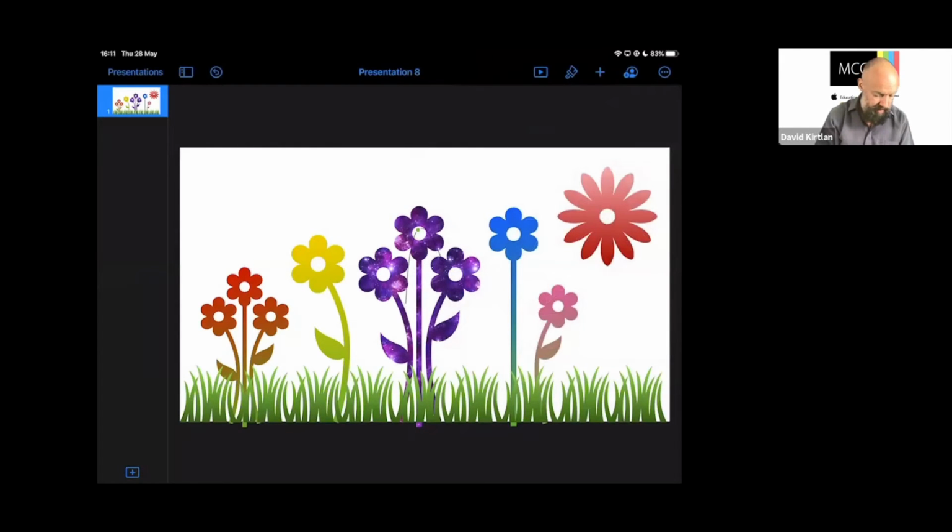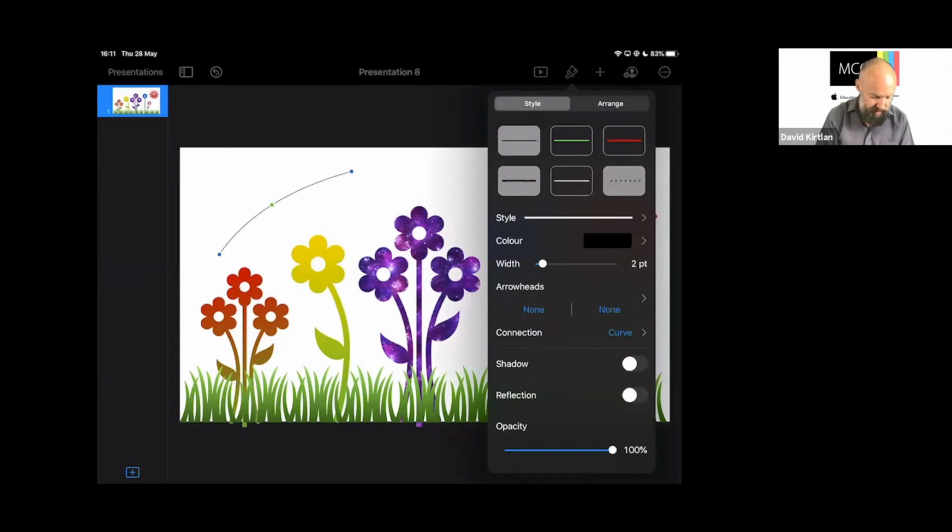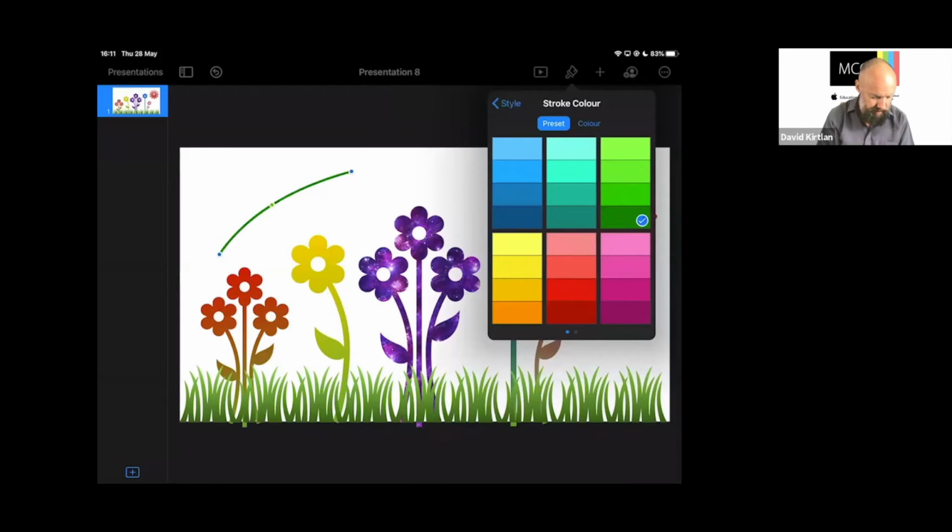So there it is, and I'll just move it over to this side for the moment. Let me just move the ends, and we'll put it over here just so you can see how we're working with it. Let's just line up there, because while I select the paintbrush over here, the menu might drop over it. So under style, let's go green. Let's make it a bit thicker so we've got a nice stem there. In fact, I think I'm going to darken up that stem, go for a darker green.